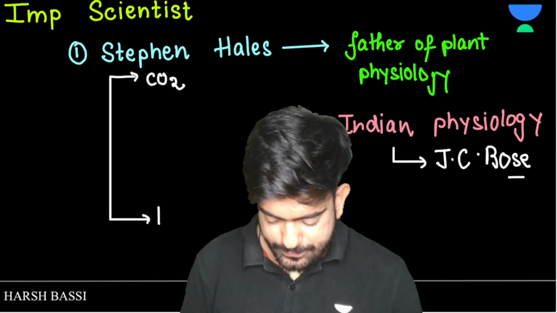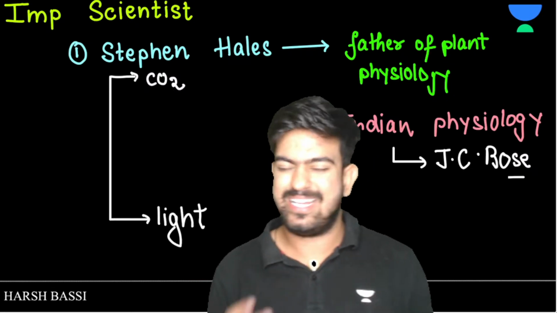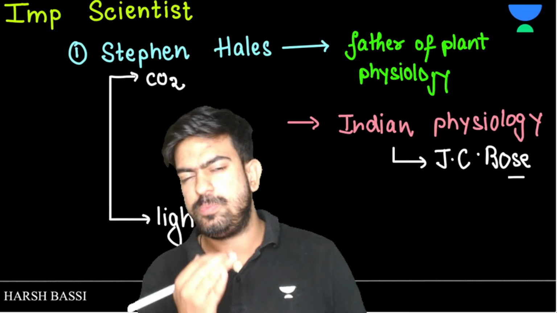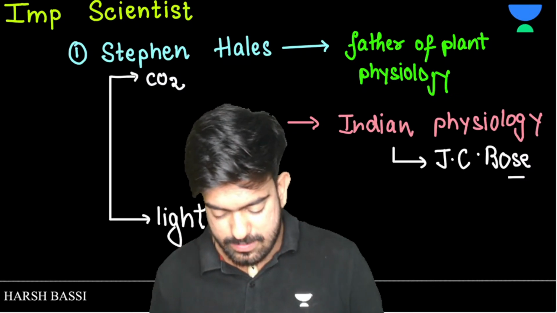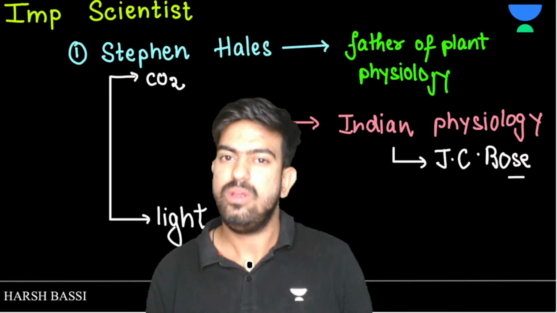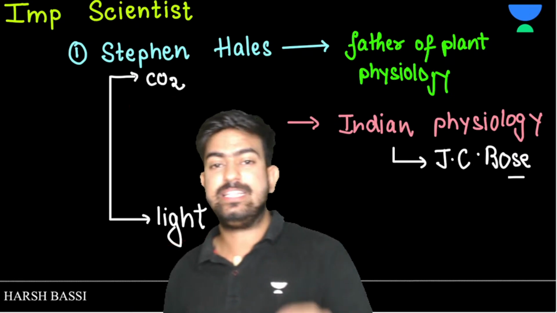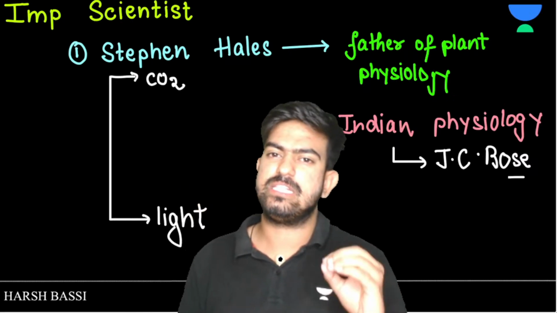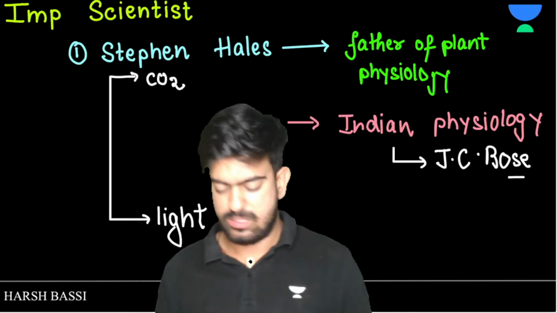Now you all know that CO2 and light are present, but at that time he was the first person to discover this. So imagine the hard work he put in. It was very big. He said that CO2 and light are necessary for photosynthesis. Clear to everyone? Great.